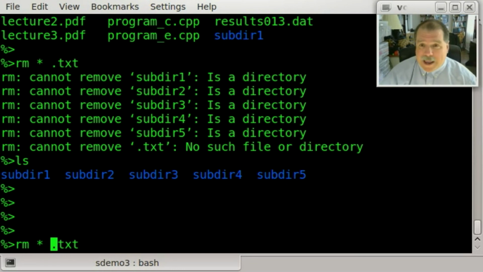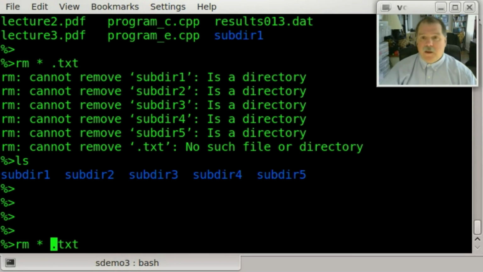So what happened? When this command was interpreted by the shell, the wildcard here had a space after it. And remember, blank spaces are what the shell uses to delimit arguments. So the first argument to this rm command was just an asterisk. And what did that match? That matched everything. I inadvertently wiped out all of my files.